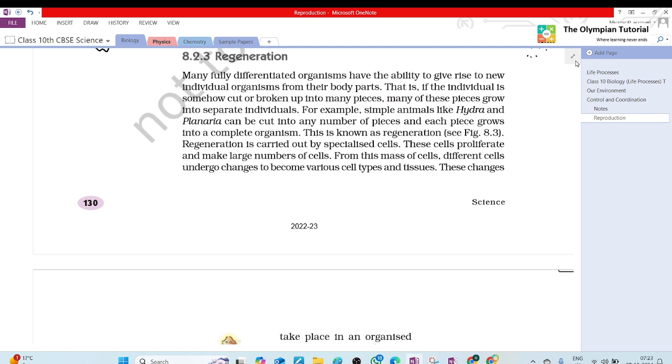Regeneration is carried out by specialized cells. These cells proliferate and make a large number of cells.